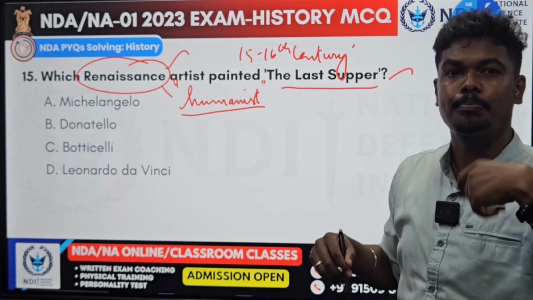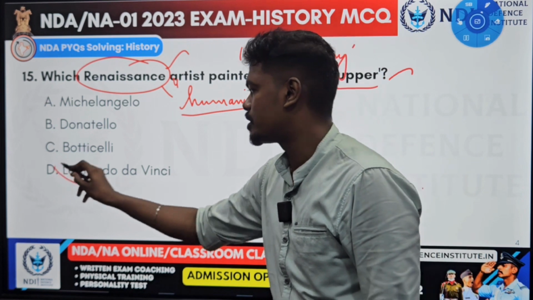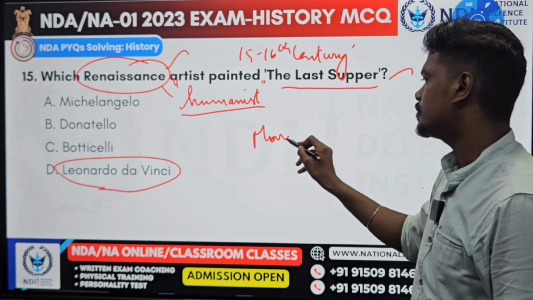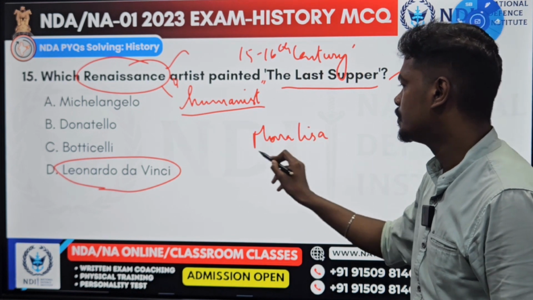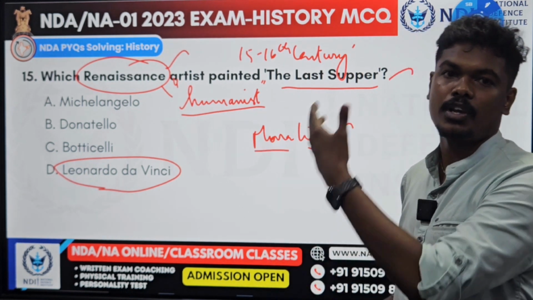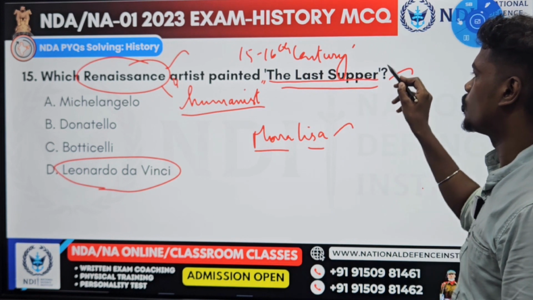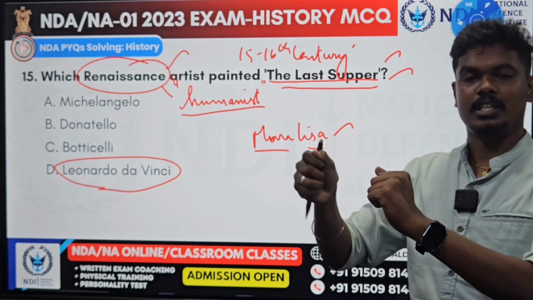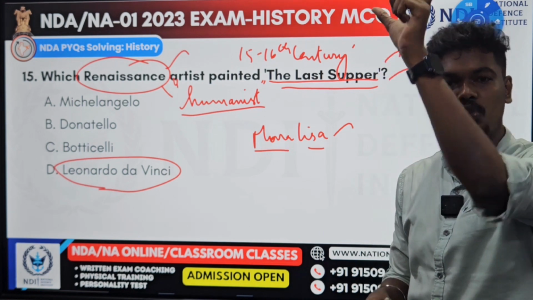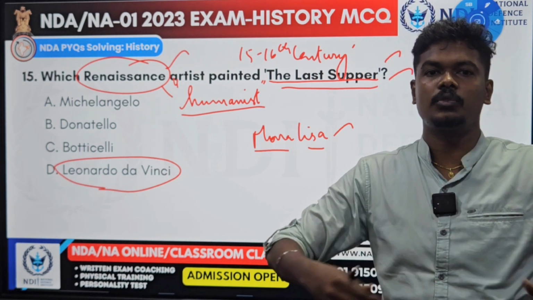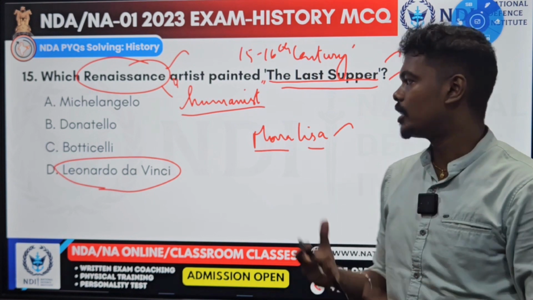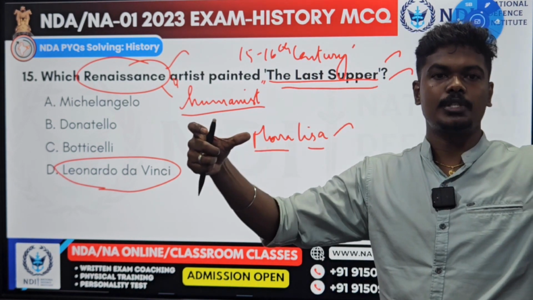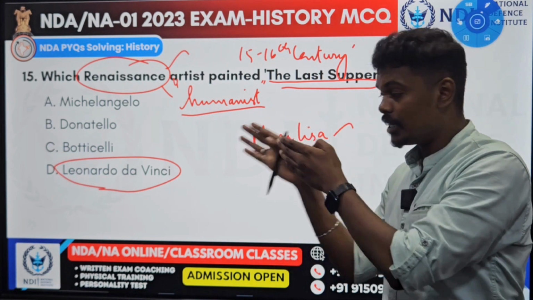One such Renaissance painter is none other than Leonardo da Vinci. You all know Leonardo da Vinci. One of his famous paintings is the Mona Lisa. His famous painting is also none other than the Last Supper, where you can see Jesus Christ before he is going to be crucified on the cross, having dinner with his disciples. So that is called the Last Supper. Supper means night dinner. The Last Supper is a famous painting, and this painting was done by Leonardo da Vinci.